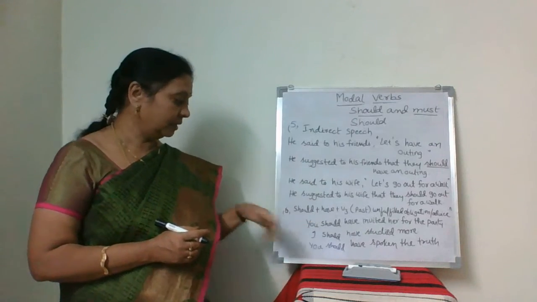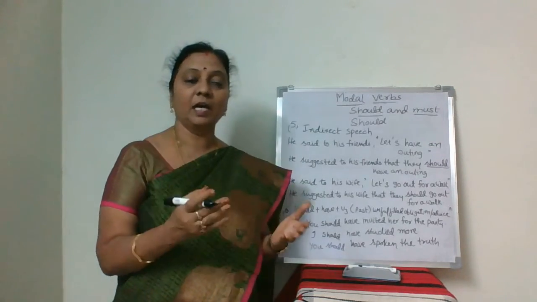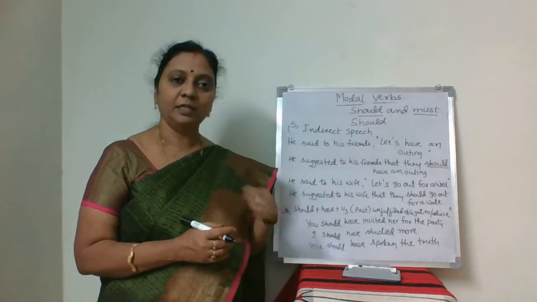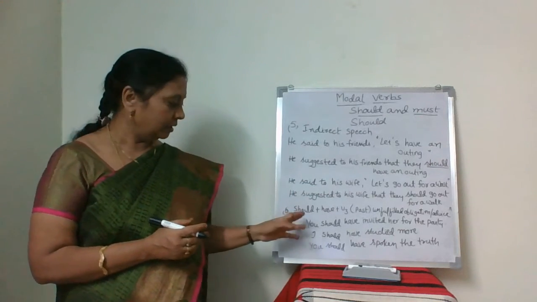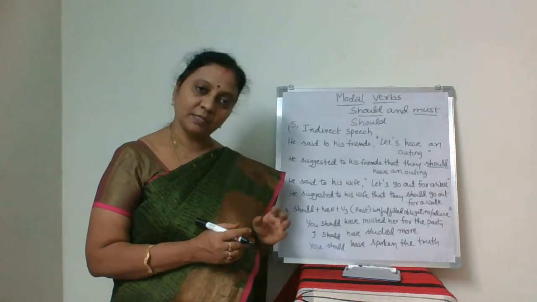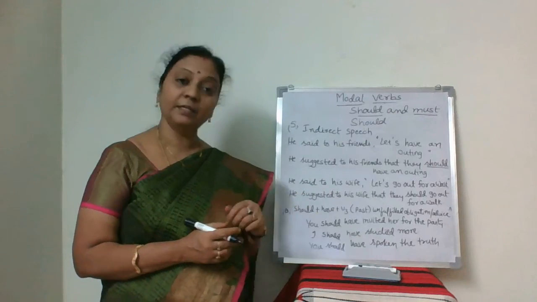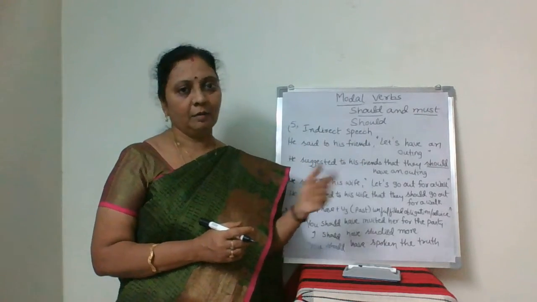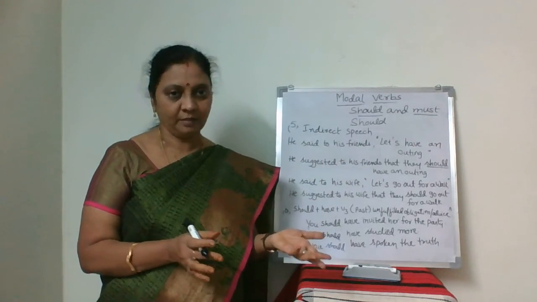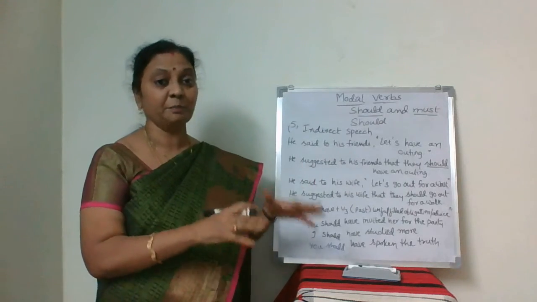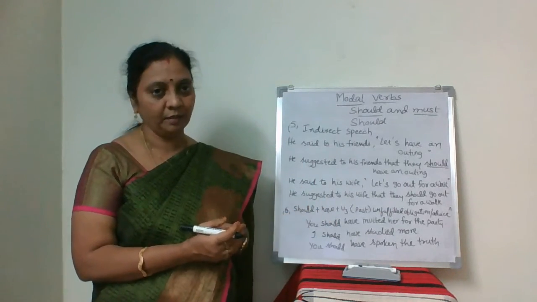Then the last one is should plus have plus V3. It's actually should plus past participle, and it talks about a past event which did not happen, isn't it? Something that was expected in the past but did not happen.